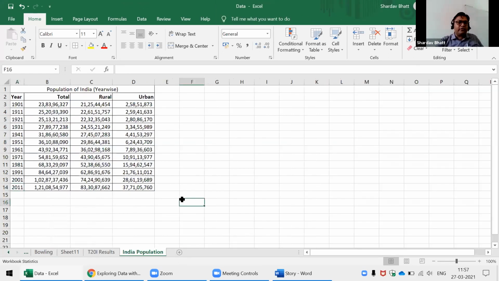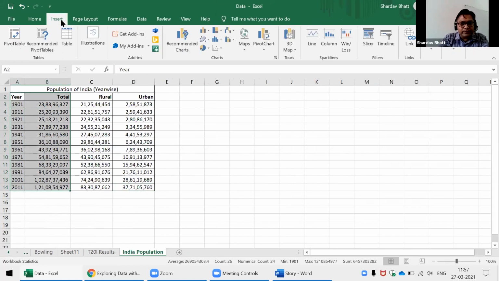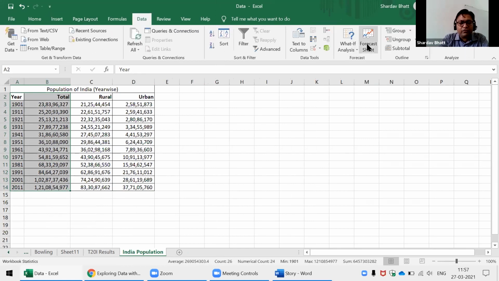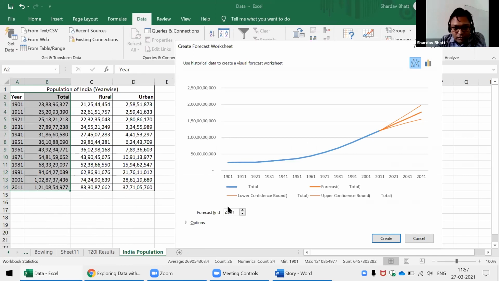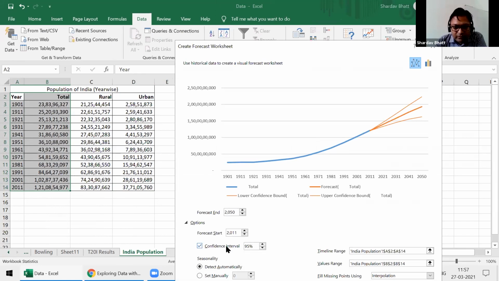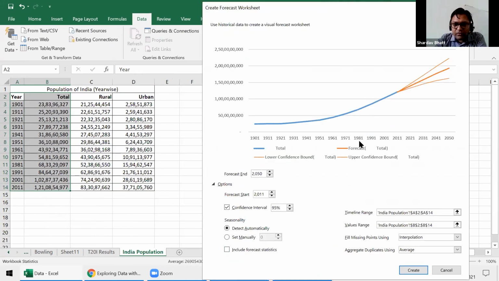And very quickly, I would like to show you the forecast in this last data set that we have. So this is the data set of population of India from 1901 to 2011. So I would like to forecast what will be the future population. Okay, so I will select the column here, and then in data, you can see forecast sheet. Okay, so I will write forecast end, so that will be 2050, and then there is some confidence interval and kind of things. Confidence interval, that means what is the range of surety. So I will put it as 99%, and that's it.